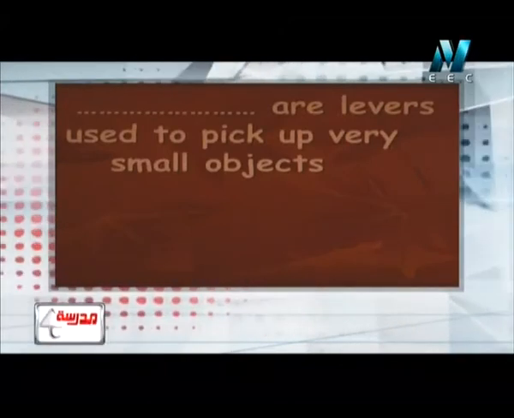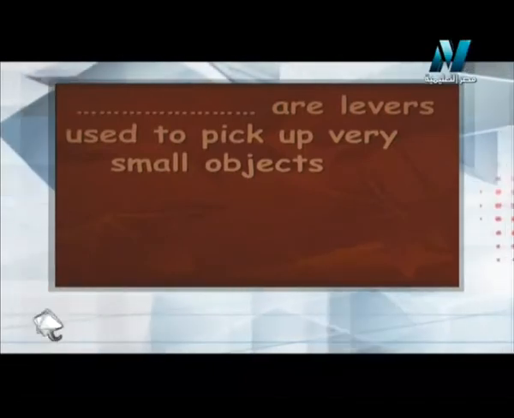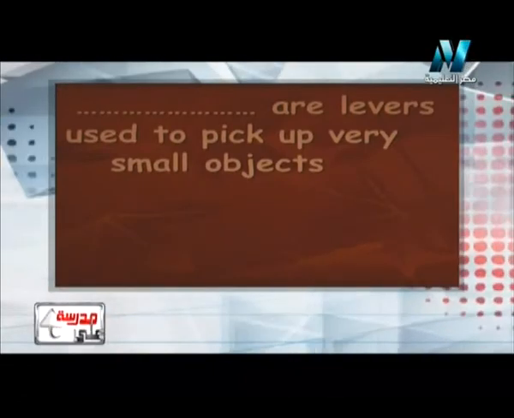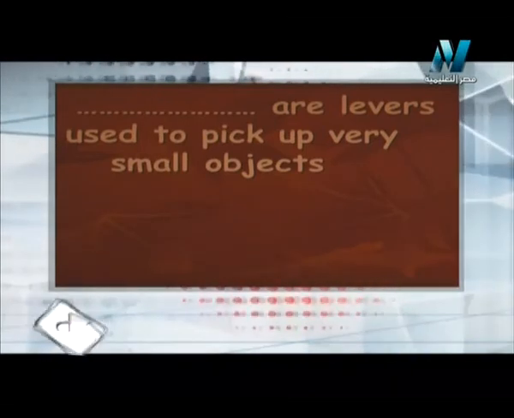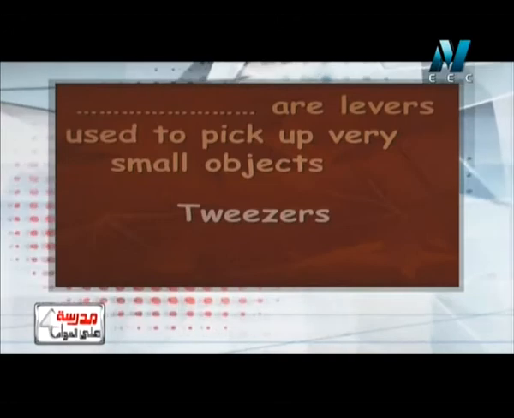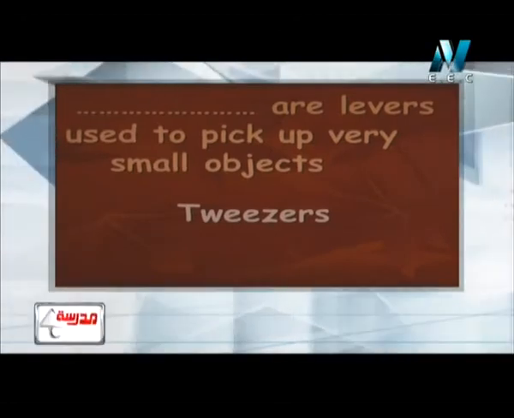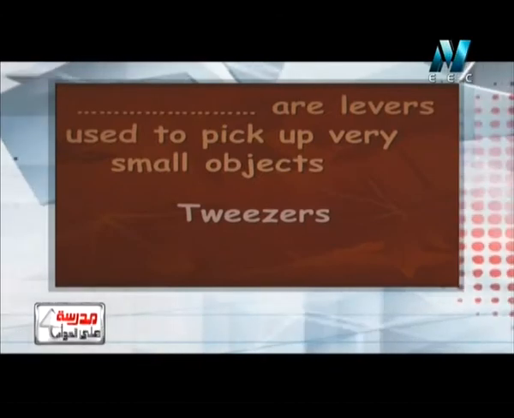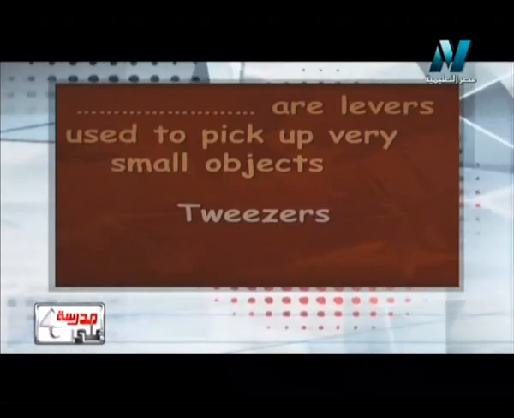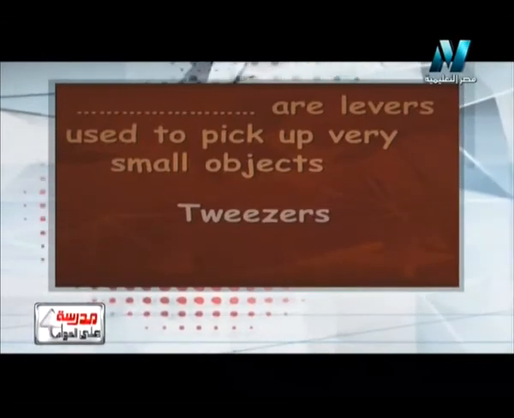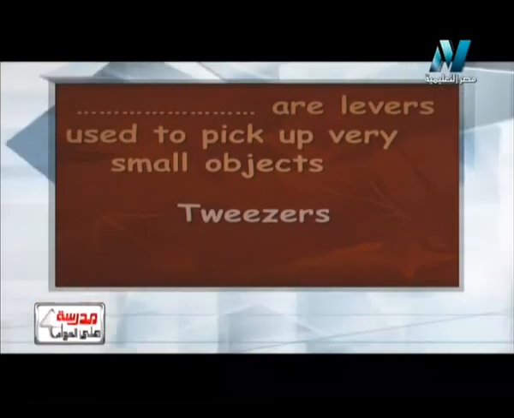Another complete question says that point are levers used to pick up very small objects. The answer surely will be tweezers. Tweezer أو الملقط أو الملقاط بستخدمه عشان أرفع بيه أو ألتقط بيه أي small object such as a nail inside your hands, for example, something very very small and accurate like what happens in surgery زي ما بيحصل في الجراحة.